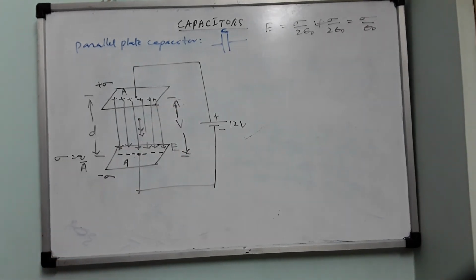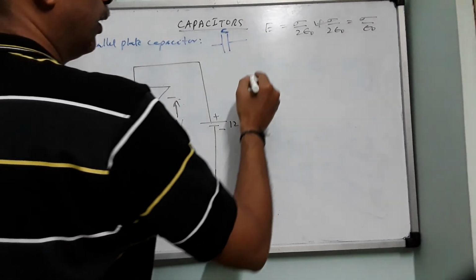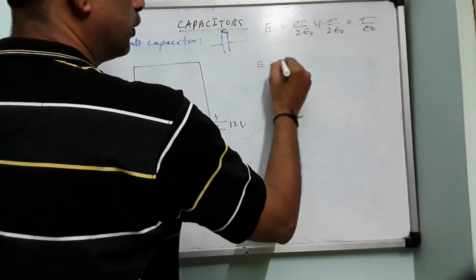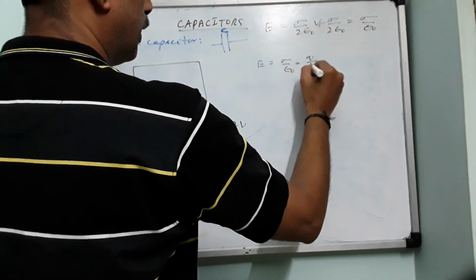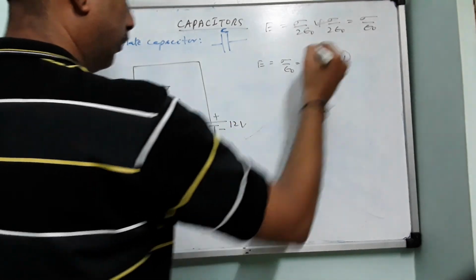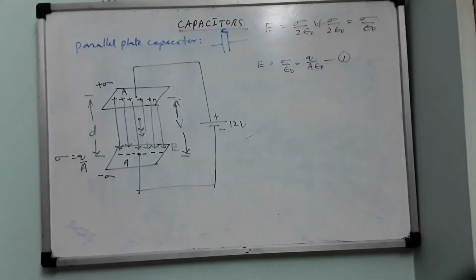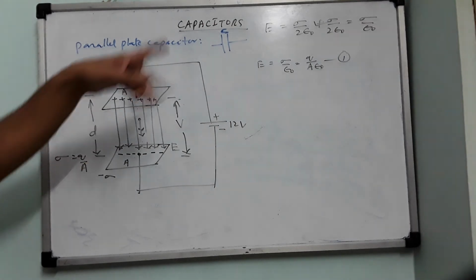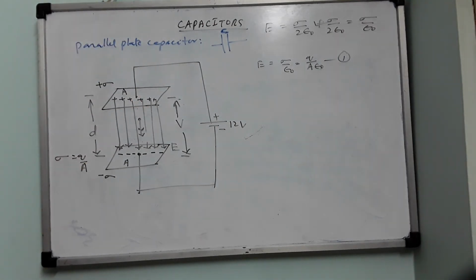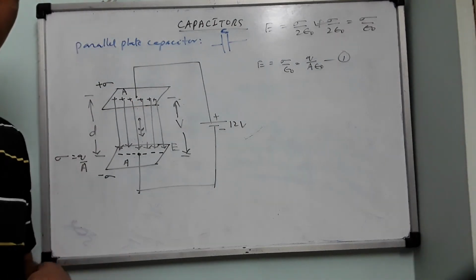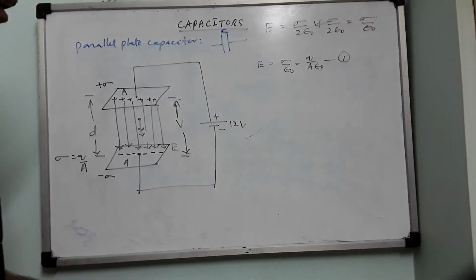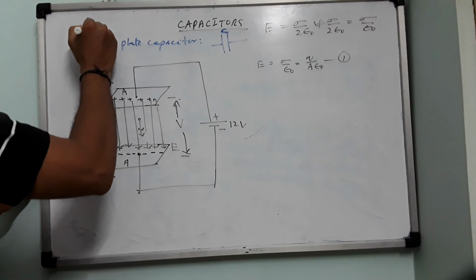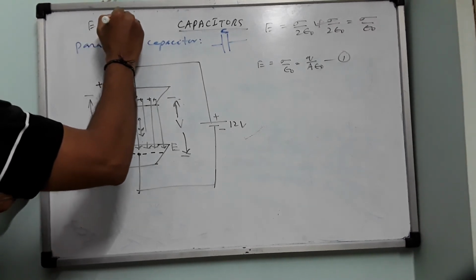Okay, right. Now we have the expression E equals sigma by epsilon naught, that equals Q by A epsilon naught, equation 1. This we are using there. Now, in this chapter, we have derived a relation between electric field and electric potential. What is that? E equals minus dV by dx.